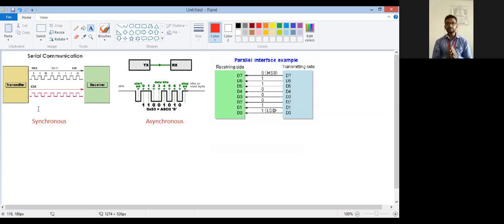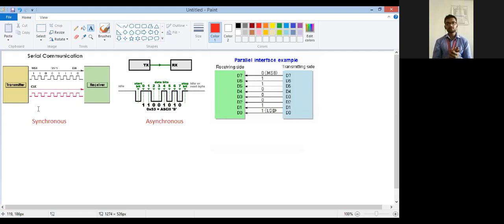It means when that edge appears, a bit is transmitted to the receiver, and when that edge is received at the receiver side, the controller will check what bit is received, whether it is 0 or 1. Communication takes place along with the clock. So the data rate or the bit rate, both are according to the clock.